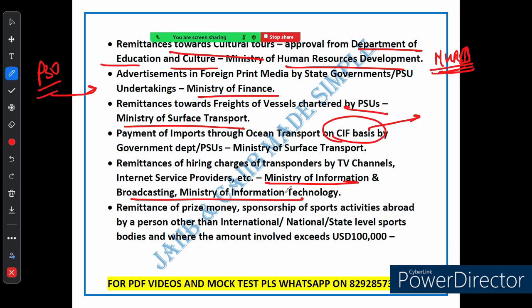Lastly, if someone other than an international, national or state level sport body wants to send money abroad for prize money or to sponsor a sport activity, and the said amount is more than 1 lakh USD, they will need to get approval too. This is to keep big sport related transactions in check and ensure that they are done for the right reason. So we have talked about what ministry approval is required in which particular case.